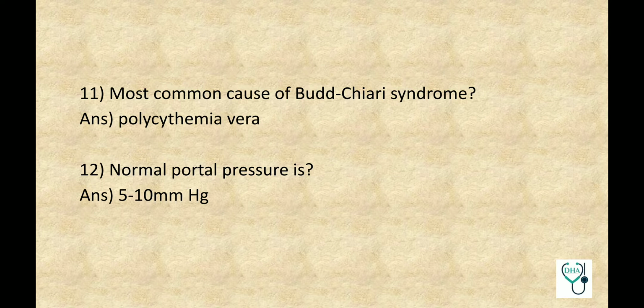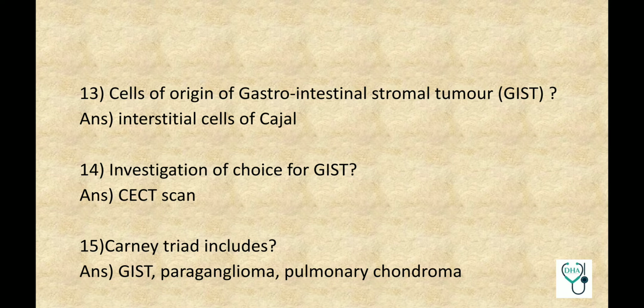Most common cause of Budd-Chiari syndrome, polycythemia vera. Normal portal pressure is 5 to 10 millimeters of mercury. Cells of origin of gastrointestinal stromal tumor or GIST, interstitial cells of Cajal. Investigation of choice for GIST, CT scan. Carney's triad includes GIST, paraganglioma and pulmonary chondroma.